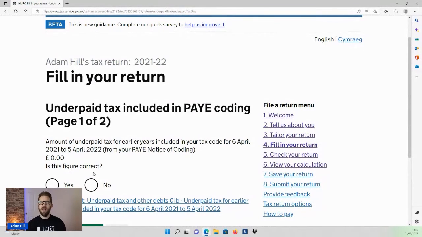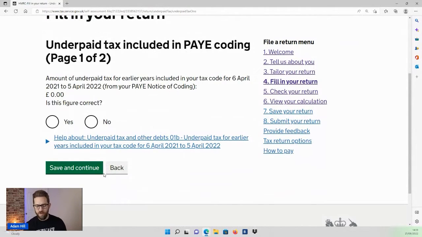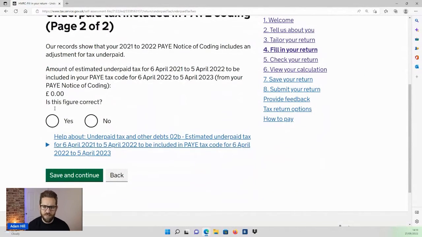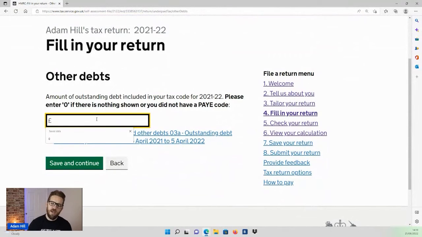Now we're on to just the general admin pages of the return. So we've detailed all of our income. You just have to work through these additional pages and confirm that the details they're holding are correct. So typically you'll say yes to these and it'll show a figure of 0. Is there any underpaid tax from earlier years? They're saying that there's none. I'm happy with that. And then on the next page, a very similar situation. I'm happy that there is no tax from my PAYE coding notice. Save and continue. Again, on these pages, it's just a case of ticking the box.